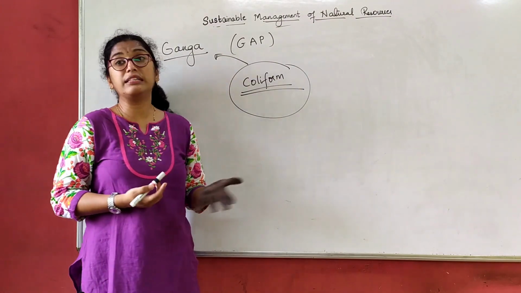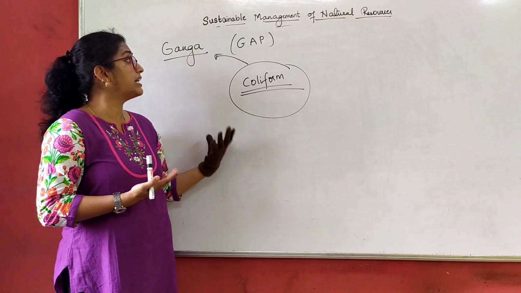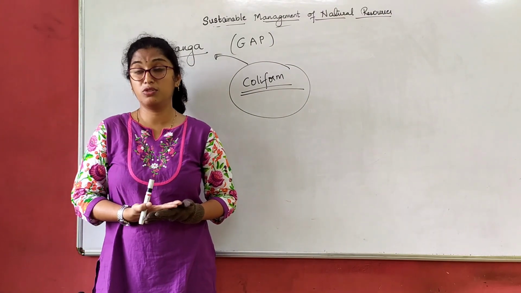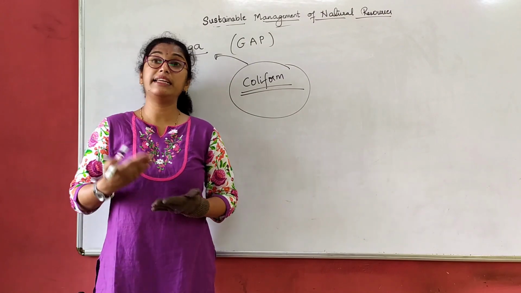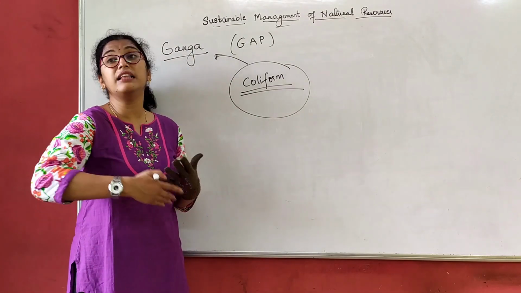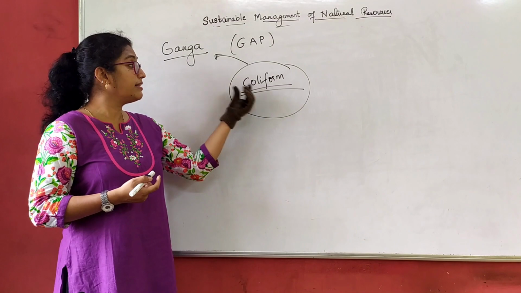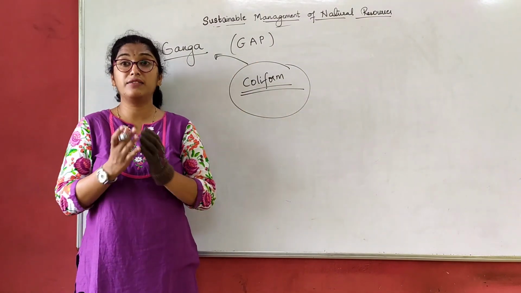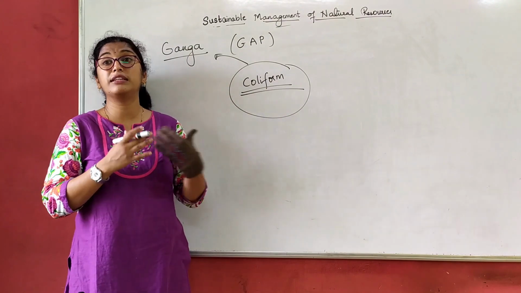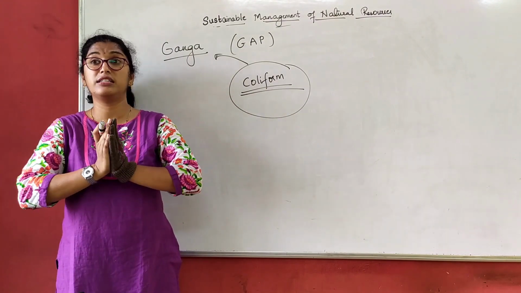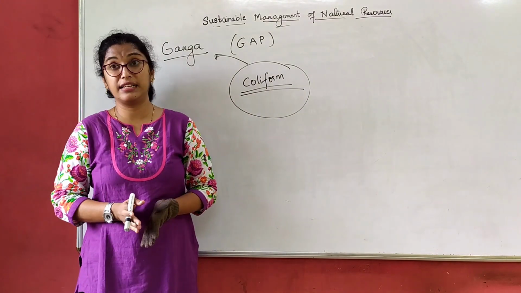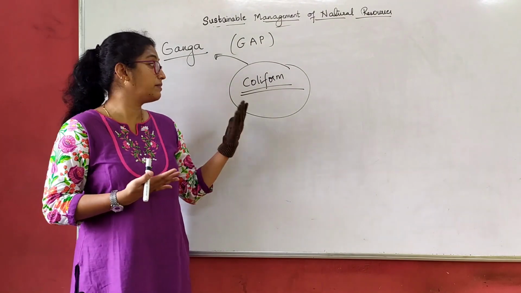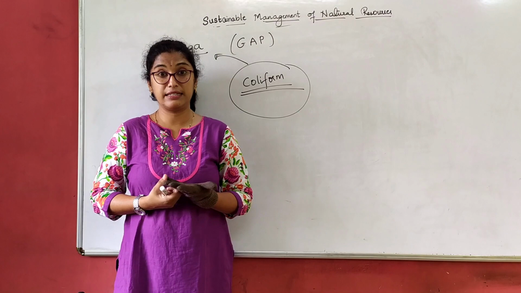So why are we studying this in this chapter? Because how are we polluting the river Ganga? In spite of the action being taken to clean Ganga, still it is being polluted. So the main thing is the coliform bacteria which is found. If the bacteria is found in any water body, it is understood that that water is not safe for anything, because even if the water comes in contact with your body, you are prone to many diseases.